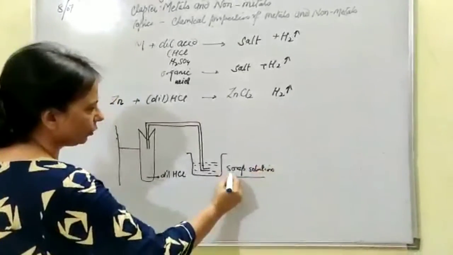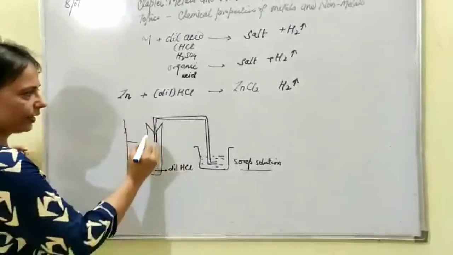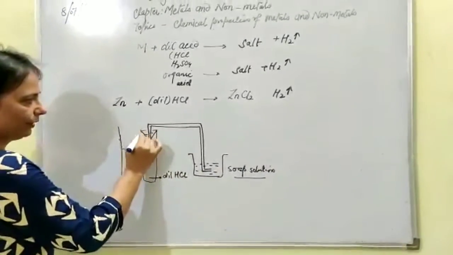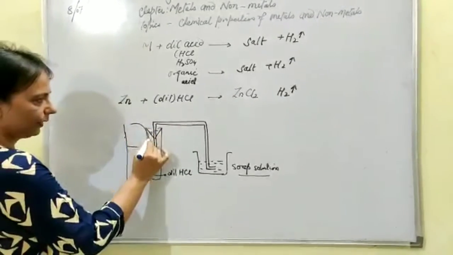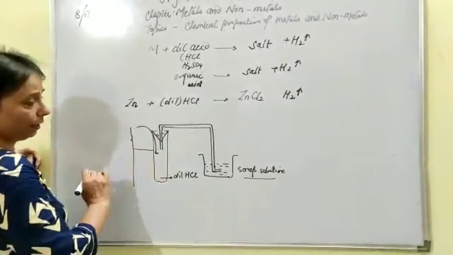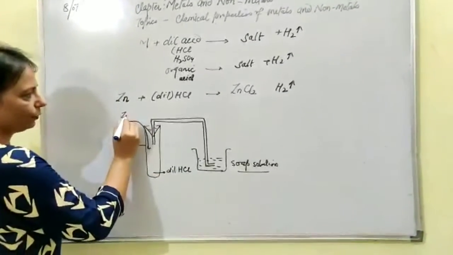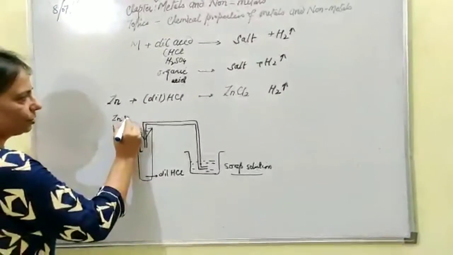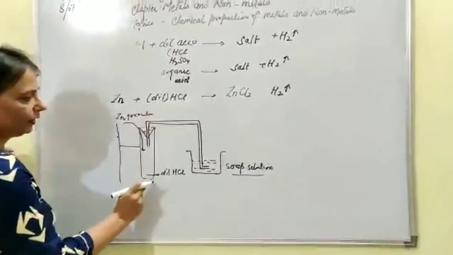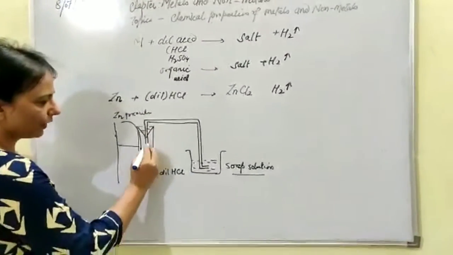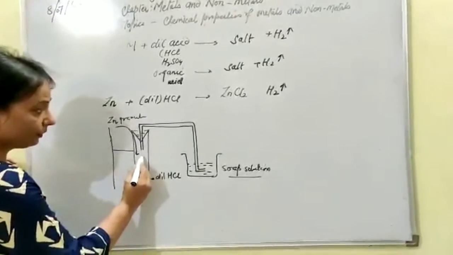Okay, and it should be very concentrated one. Once the arrangement has been done, then you will be lifting up this cork and you will be dropping any of the available matter. Let's say we have dropped the zinc granule. Once you have dropped the zinc granule, immediately you will find that the evolution of the hydrogen gas will be taking place. Bubbles will be coming out.